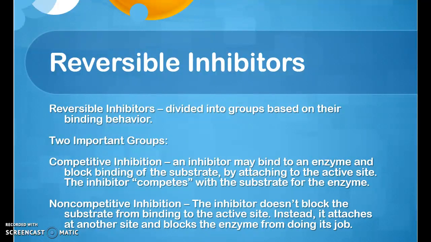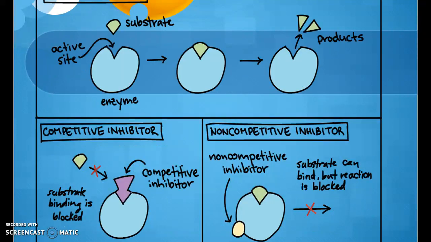Reversible inhibitors. Reversible inhibitors are divided into groups based on their binding behavior. There are 2 important groups. Competitive inhibition, where an inhibitor may bind to an enzyme and block binding of the substrate by attaching to the active site. The inhibitor competes with the substrate for the enzyme. Or non-competitive inhibition. The inhibitor doesn't block the substrate from binding to the active site. Instead, it attaches to another site and blocks the enzyme from doing its job. And this is a diagram of a normal reaction versus a competitive inhibitor and a non-competitive inhibitor.